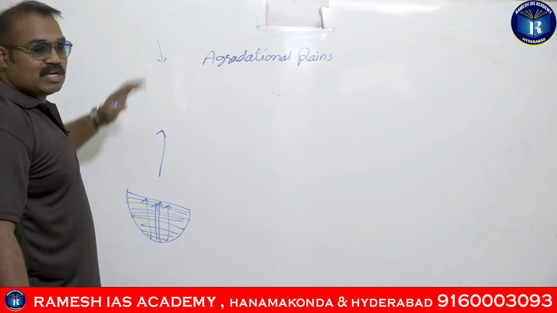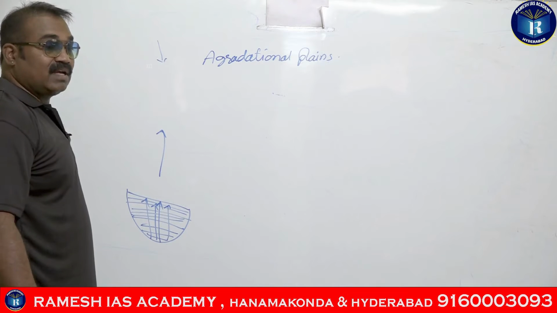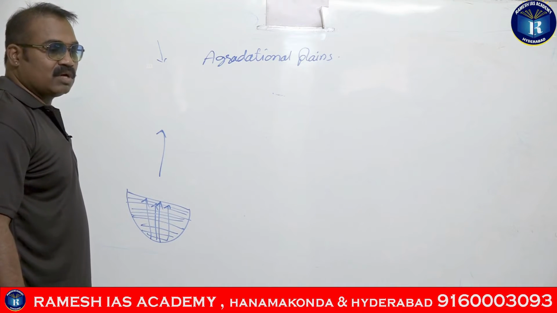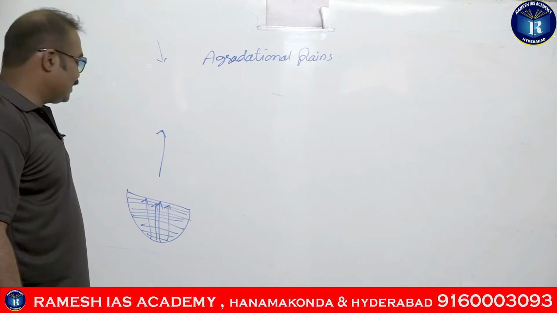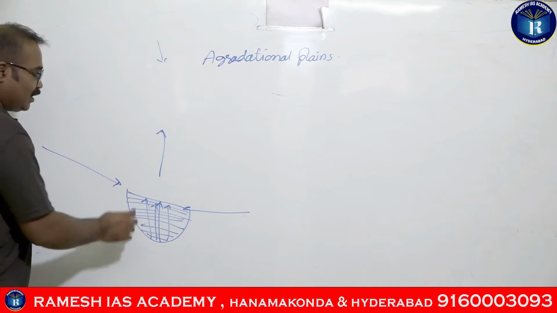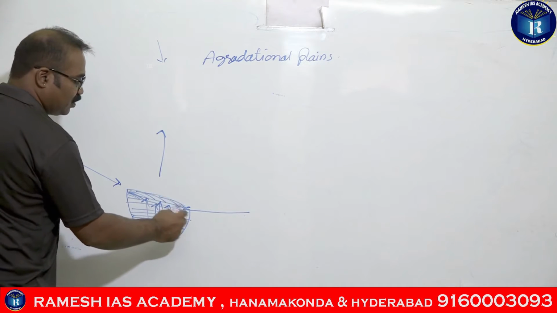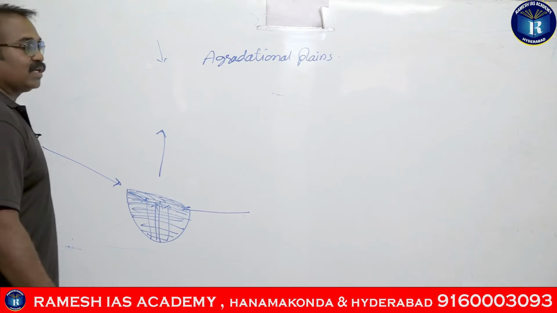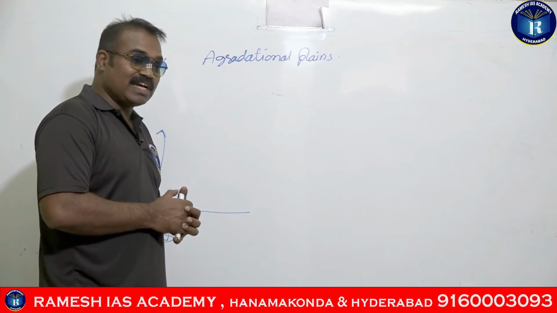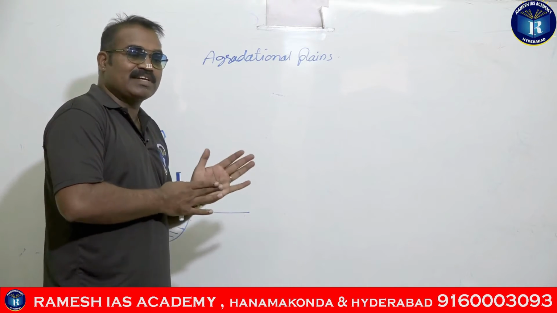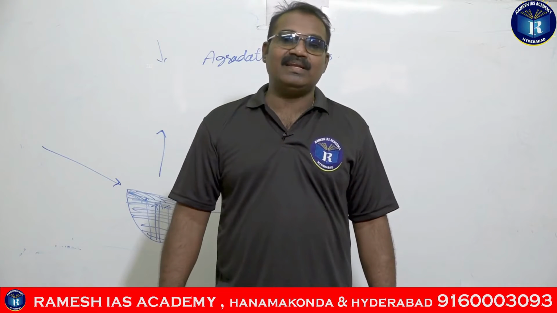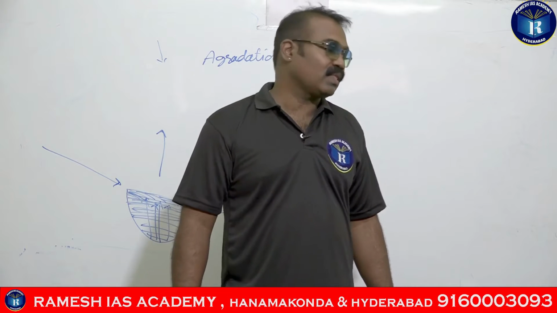Though they are present to the south of Himalayas, even the peninsular rivers drain towards north, and they have taken some sediments, and that sediments were deposited here, and they gave us the formation of the Great Plains of North India. And these Great Plains of North India are said to be the largest alluvial tracts of the world.